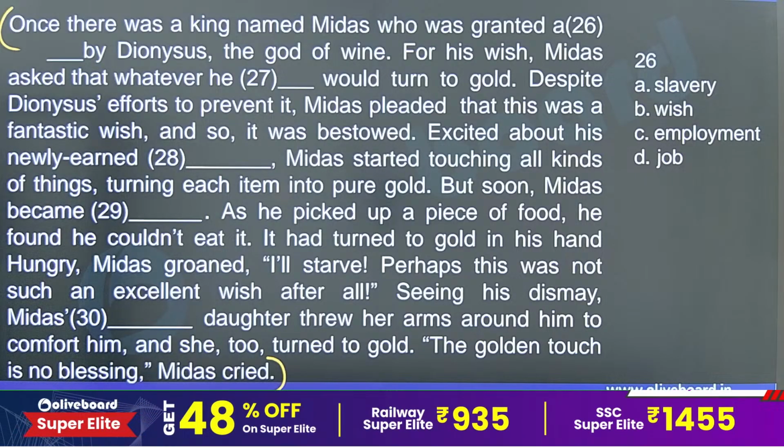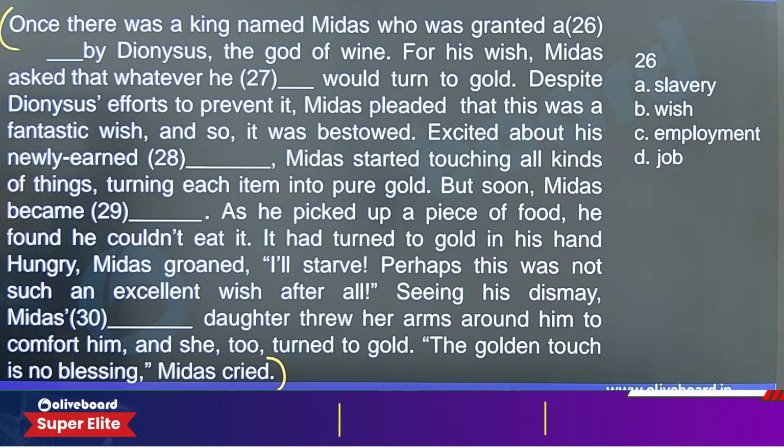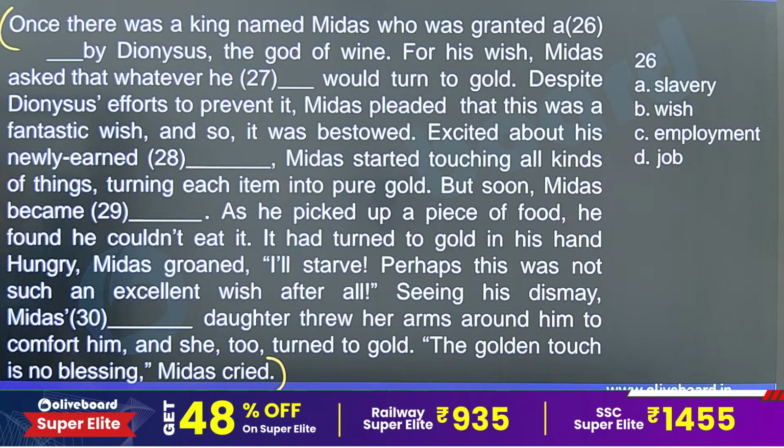Once there was a king named Midas who was granted a dash by Dionysus, the god of wine. For his wish, Midas asked that whatever he dashed would turn to gold. Despite Dionysus' effort to prevent it, Midas pleaded that this was the fantastic wish, and so it was bestowed. Excited with what the newly earned dash, Midas started touching all kinds of things, turning each item into pure gold. That idea was a good one, nah?